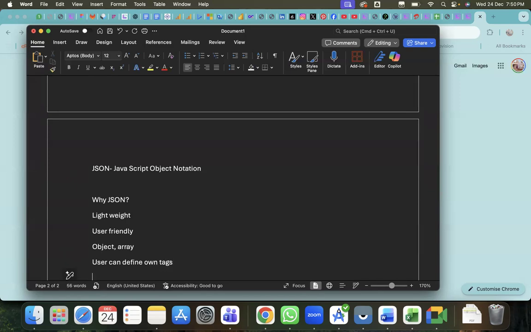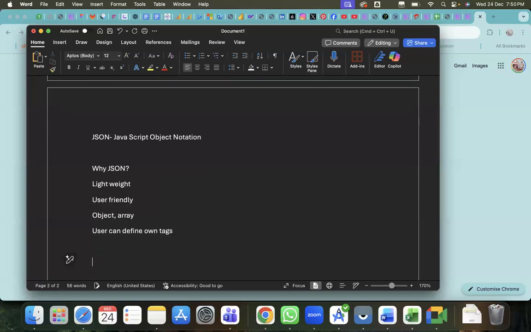Because of these reasons we are preferring this. Not only we, everyone is using it universally, like payment gateways, Google Maps, even ERP applications like SAP, SAS, and AI, ML, whatever they are using, everywhere nowadays they are using this JSON format only.